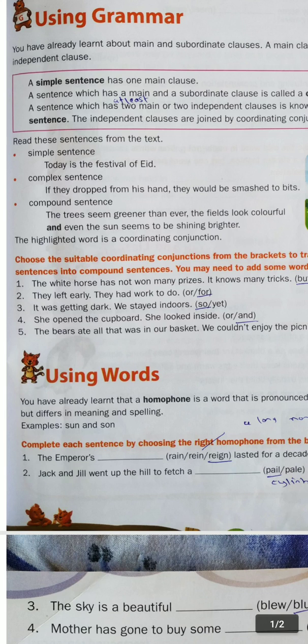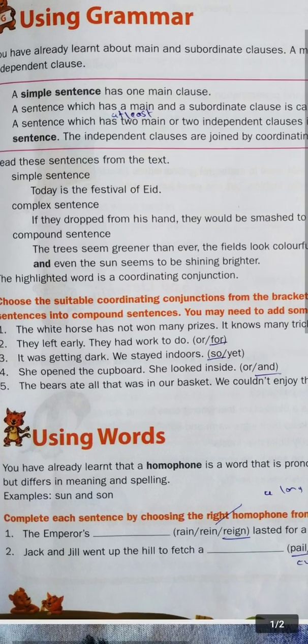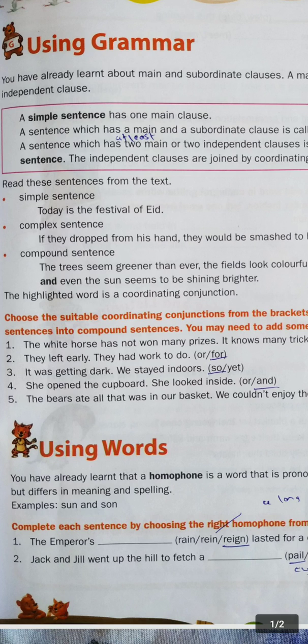I have finished the assignment, so I will take a break now. So is a coordinating conjunction here, and both the main simple sentences are joined by a coordinating conjunction. So this is what we discussed about simple, compound, and complex sentences.